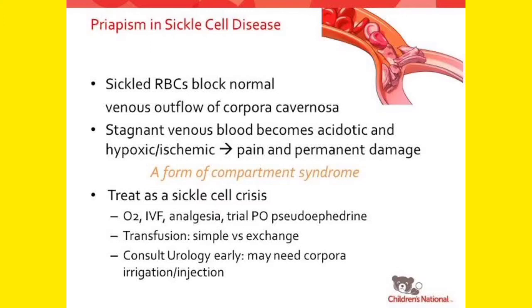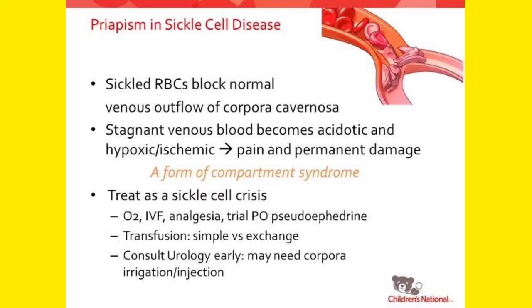You know corpora cavernosa, I told you, corpora cavernosa is a spongy tissue which is there in the penis, in the septum of the penis. And from there, the venous outflow, that means the blood needs to come back from the penis, that is venous outflow, that is blocked by the sickle-celled RBC.